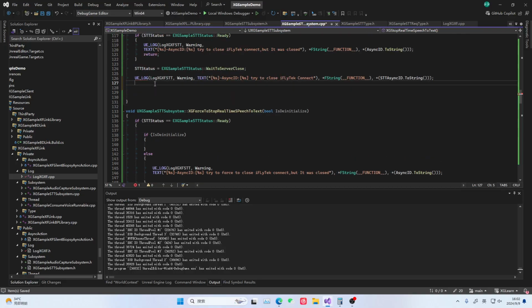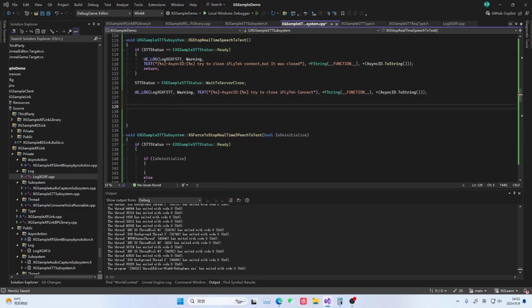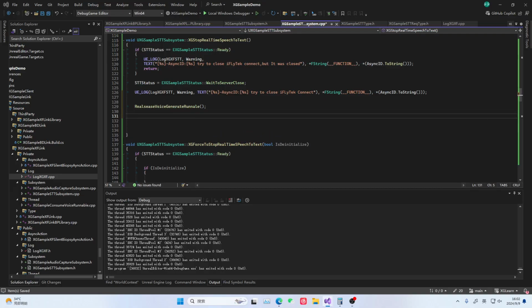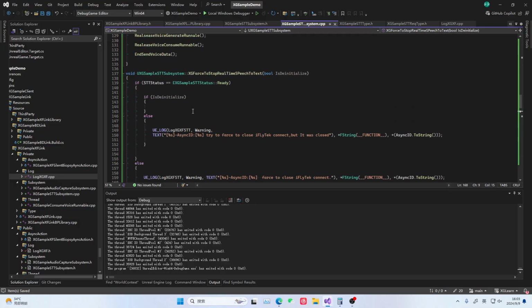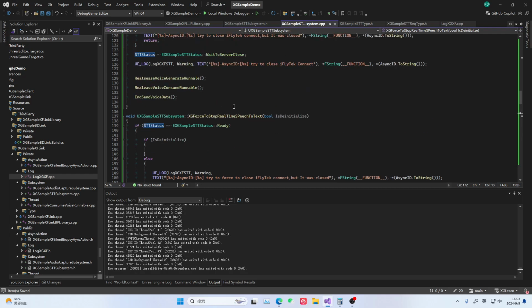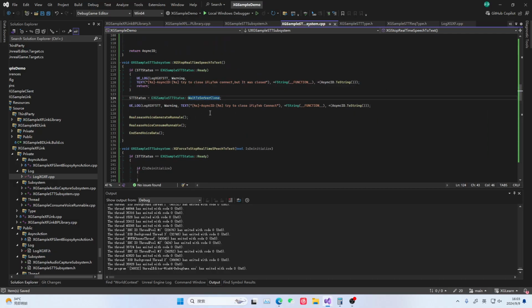And here it is actually a forced close. This is a normal close. Okay, if you close it normally, we are still the same. We need to release the audio generation thread, then release the audio consumption thread, then send the final data of this audio. So actually, when we send this data, we will no longer release this switch because we need to wait for the server to process it, right? And our general state will not change to ready. We are now waiting for the server to close.